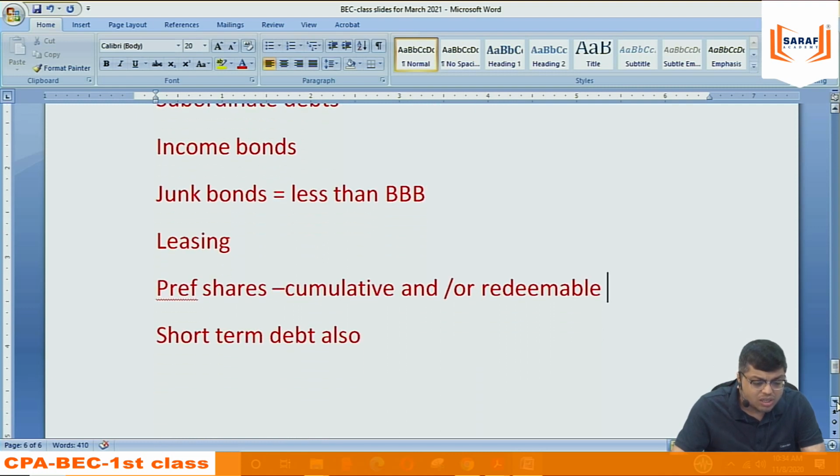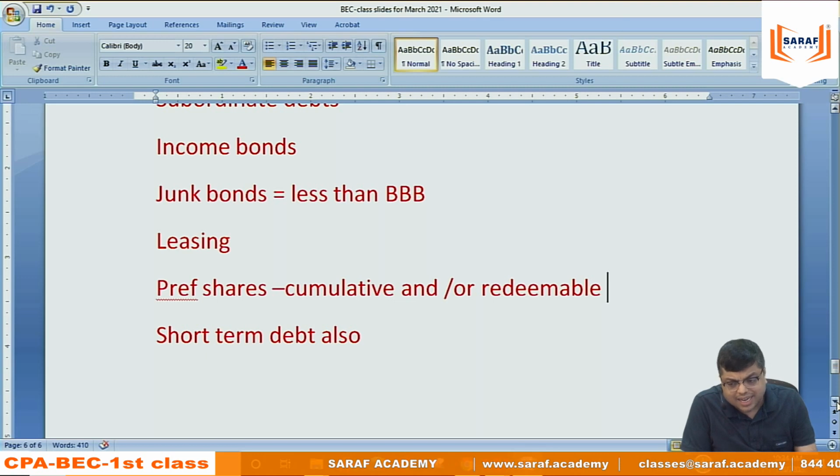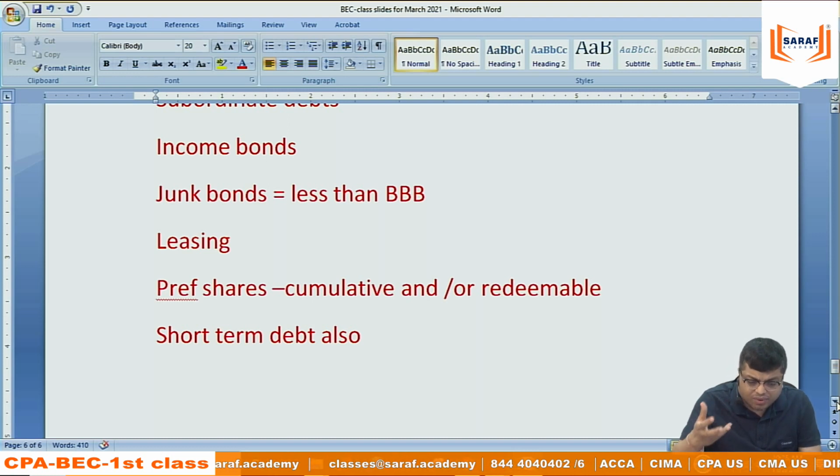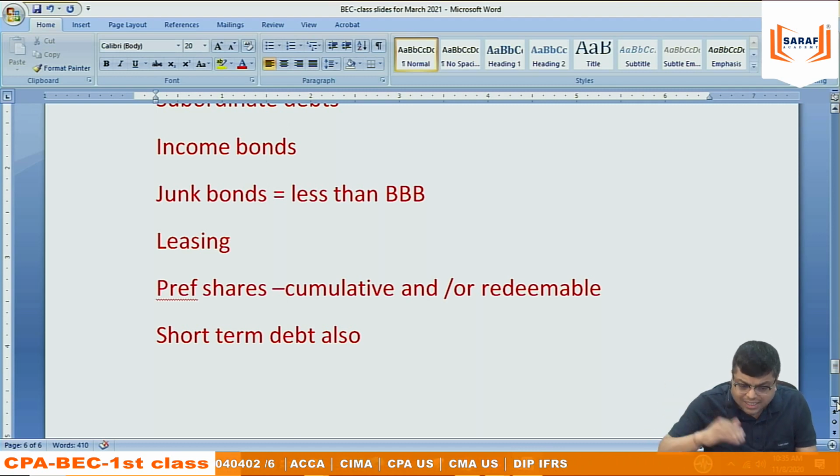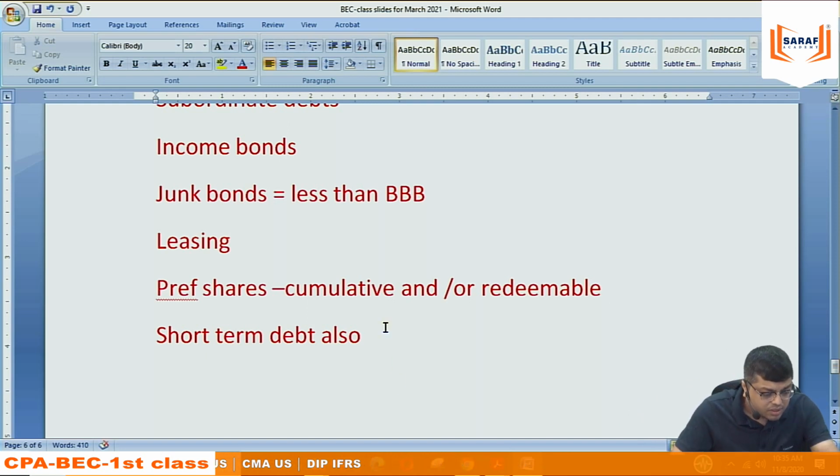And we can say short-term debt. Generally, the investment in land, building, plant, machinery, long-term assets will not be through short-term debt. If I'm talking about inventory, receivables, any short-term investments, then I can go for short-term debt. In that case, short-term debt is advisable. Otherwise, I should not go for short-term debt. When we say debt, we mean short-term and long-term both. But long-term assets should be funded from long-term debt, long-term sources, and short-term assets from short-term sources.